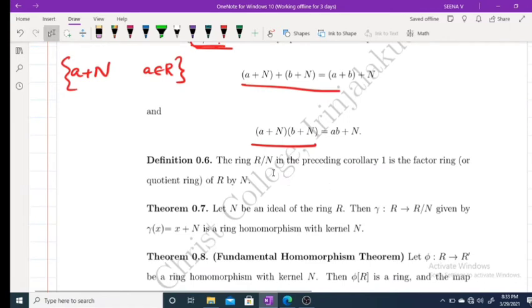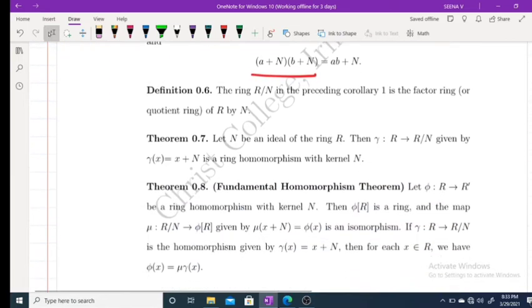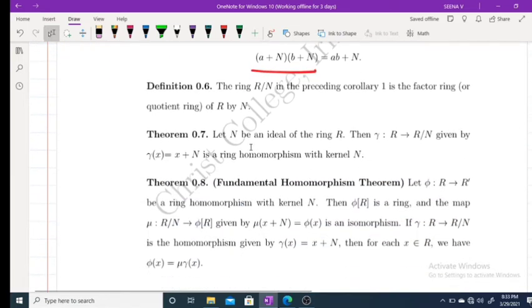Now R/n in the preceding corollary is the factor ring of R by n. Next theorem: let n be an ideal in R, and gamma from R to R/n given by gamma of x equals x plus n is a ring homomorphism with kernel n. I am not going into the details of the proof.